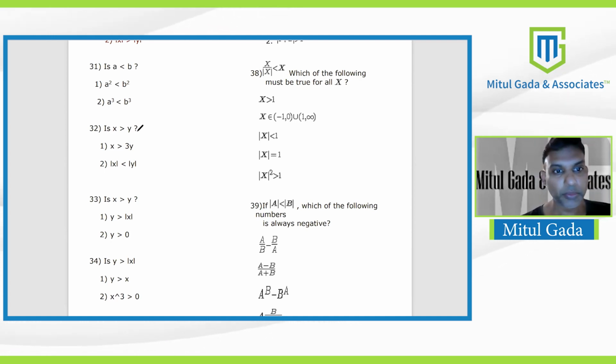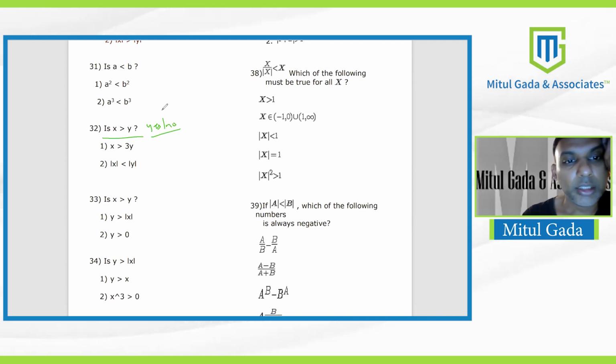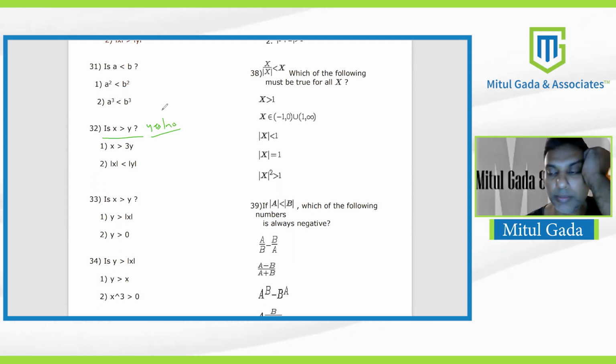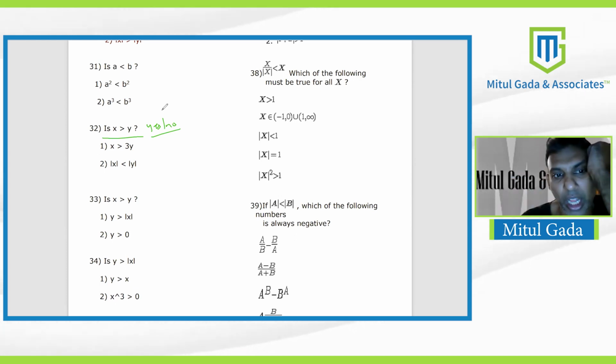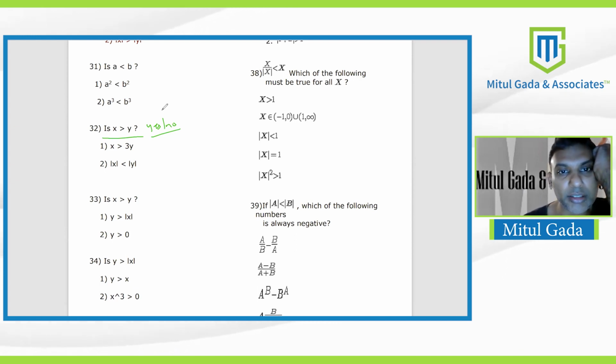The question is: is x greater than y? Yes or no? Now, there is nothing to simplify algebraically. Even the statement, I don't know how to connect the question to the statement algebraically. I cannot cancel 3, and there is nothing where I can directly establish a relation between the question and the statement. Now, it's a yes/no question, correct?